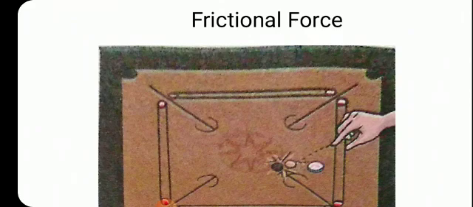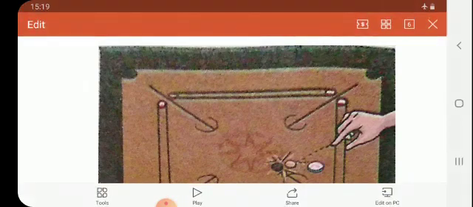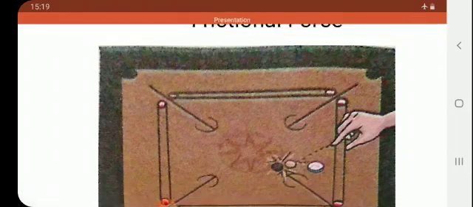I had shown you a good, very common example you can do. When we take two smooth pieces or sandpaper and rub them against each other, at that time also frictional force is created. Smooth surfaces can be easily rubbed. See here the difference between the surfaces.